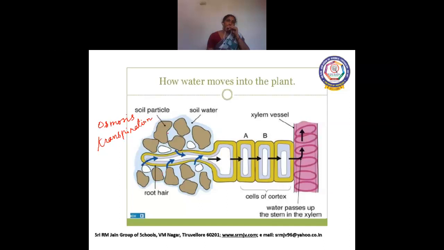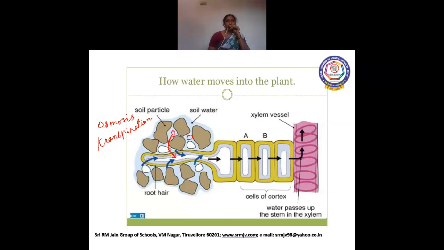Now here you can see the soil particle, and there are some spaces. In these spaces, water moves from the soil to the root, to the root hair, and this process is called diffusion. So the water from the soil particles diffuses to the root hair.